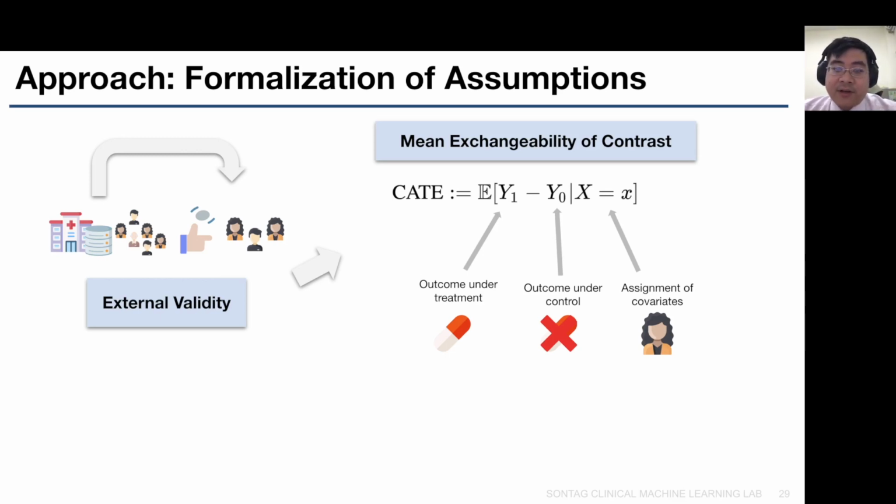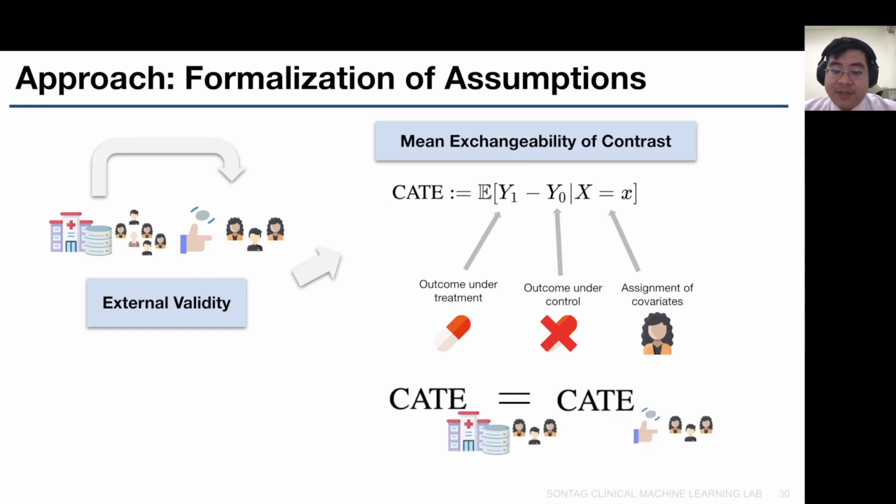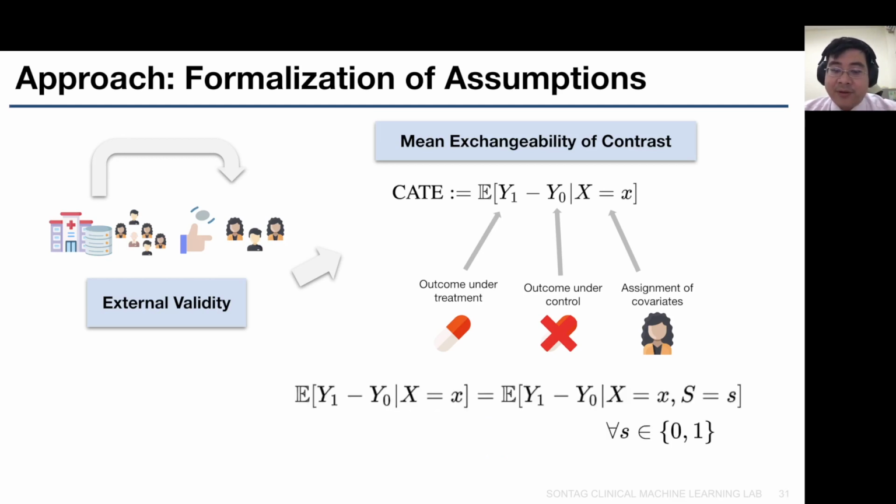The definition of conditional average treatment effect is the conditional expectation of the difference of counterfactual outcomes under treatment versus under control. Therefore, because conditional average treatment effect is exchangeable between the studies, we have the following mathematical expression, where S here is the indicator variable for RCT or observational study.